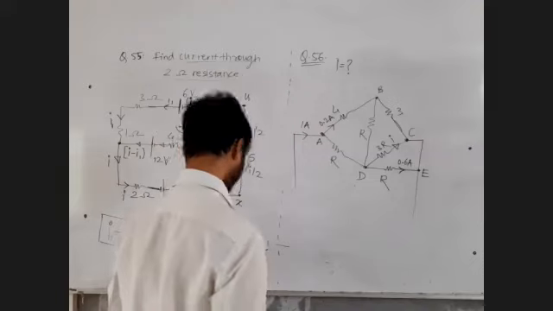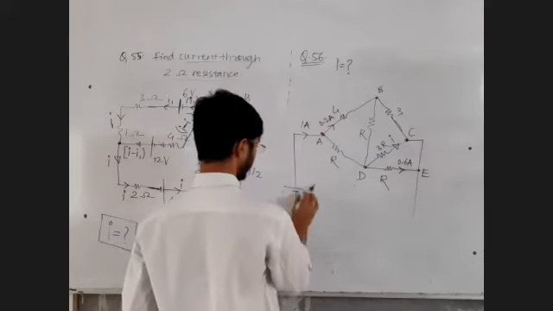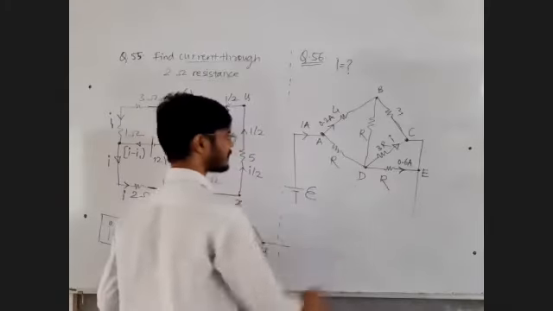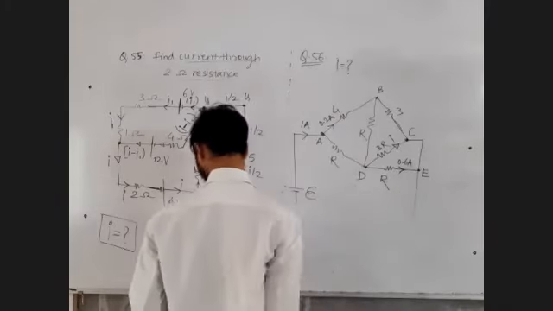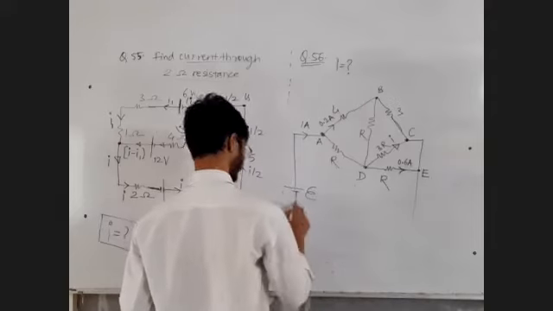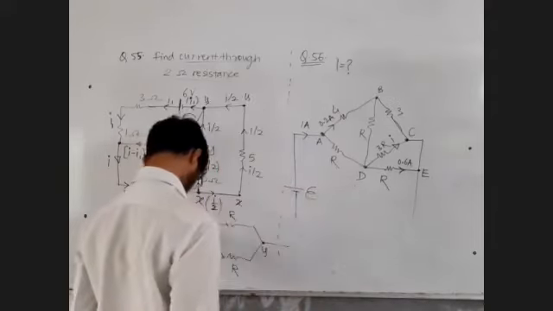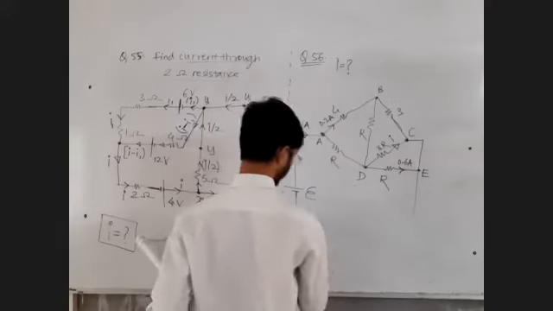As indicated in the diagram, there is a battery. The EMF of the battery, some people represent by the symbol epsilon, and some people represent like me with the letter capital E. But absolutely fine, you can use epsilon or E. Both are accepted. We do not have any problem with any letter.